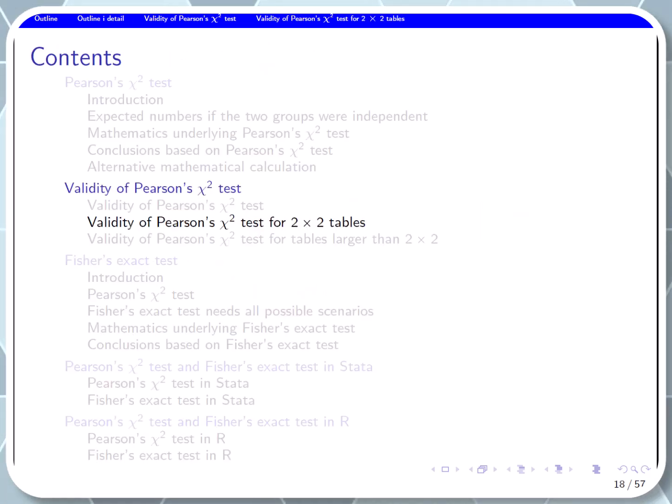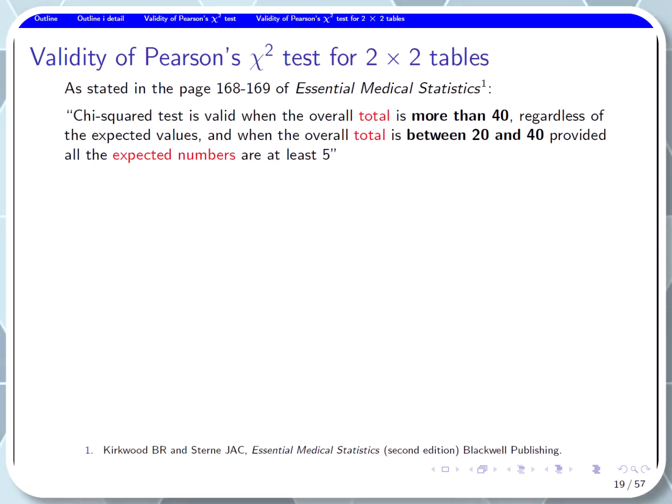Validity of Pearson chi-square test for 2x2 tables. As stated on pages 168 and 169 of the book Essential Medical Statistics, chi-square test is valid when the overall total is more than 40, regardless of the expected values, and when the overall total is between 20 and 40, provided all the expected numbers are at least 5.